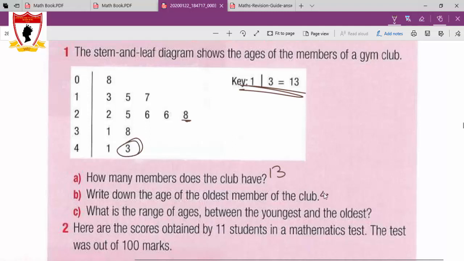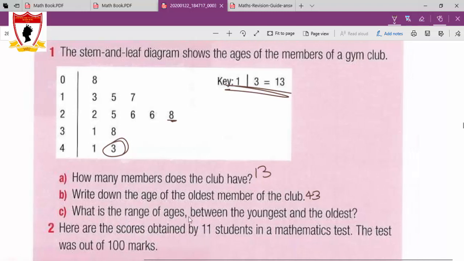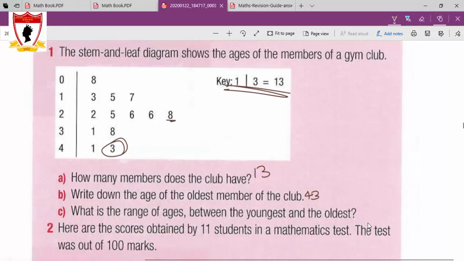The oldest member is 43. What is the range of age between the youngest and the oldest? Range is always the difference between the greatest and the least. The greatest is 43. The least is 8. So the range will be 43 minus 8, which is equal to 35. This 35 is the range.